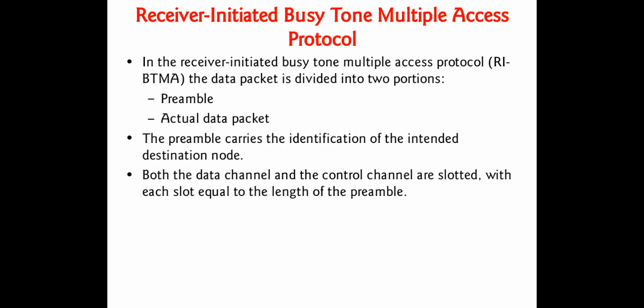The control channel is used for activating the busy tone signals, as well as for exchanging the control packets. In this protocol, the data packet is divided into two portions. One is the preamble and the second one is the actual data. The preamble carries the information about the intended destination node. Both the data channel and the control channel are slotted, with each slot equal to the length of the preamble.